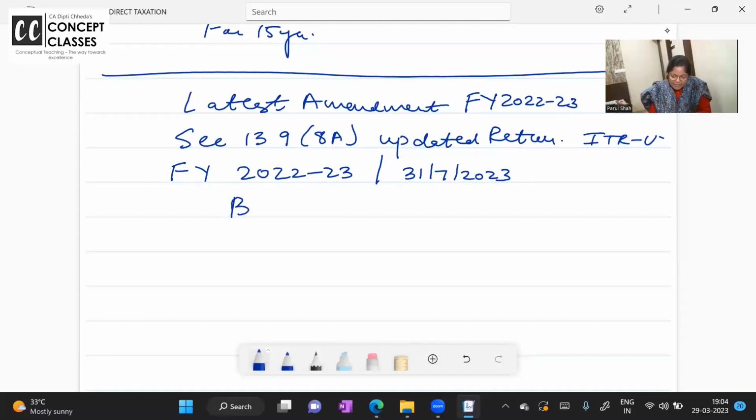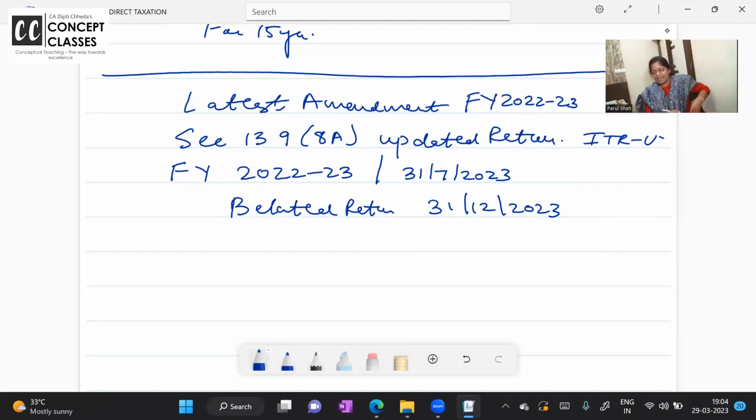If I miss this date, can I file a belated return, a revised return, all? Or if there's some mistake, I file the return on time. Well, I have to file my return in July 23 only. But if there is a mistake, can I file a revised return, belated return and all? Yes. For all of it, the due date is 31st December 2023, along with late fees, along with 234A interest.